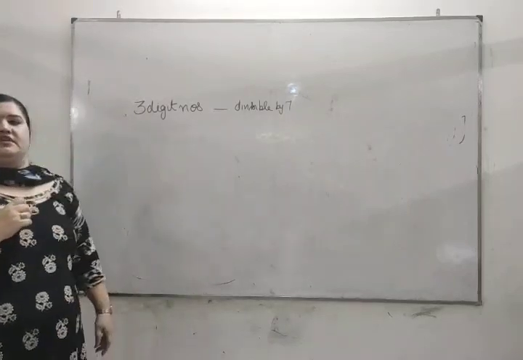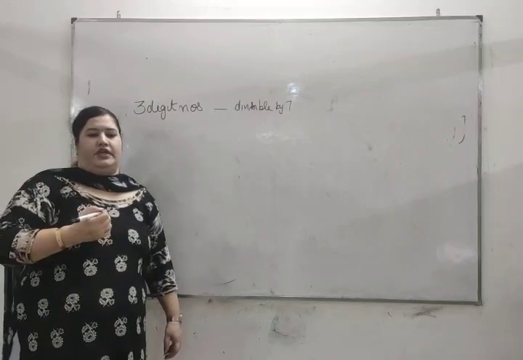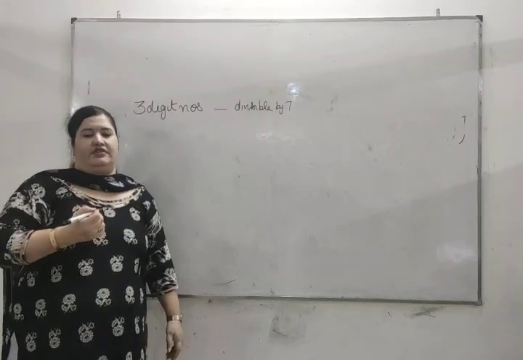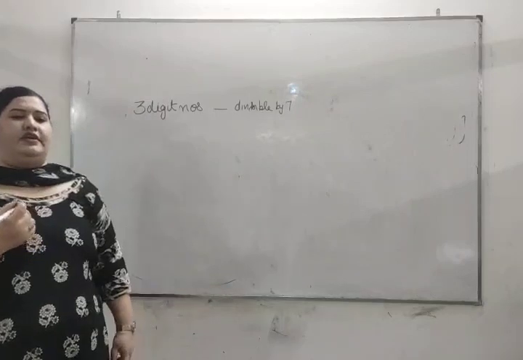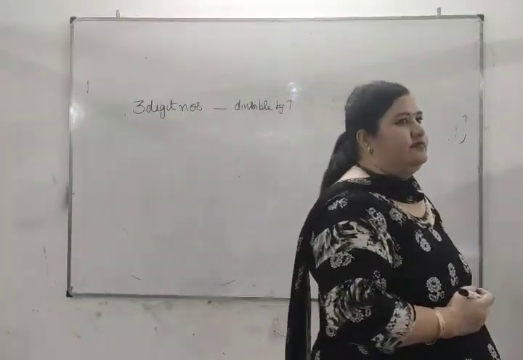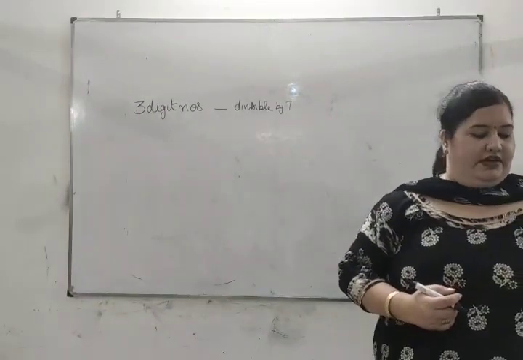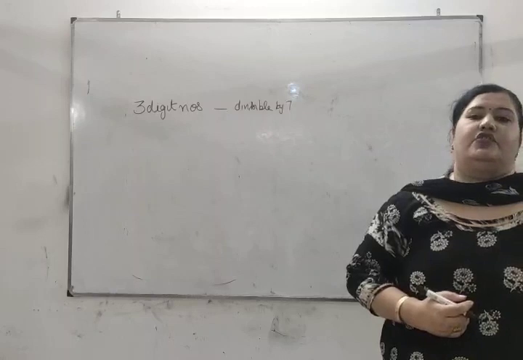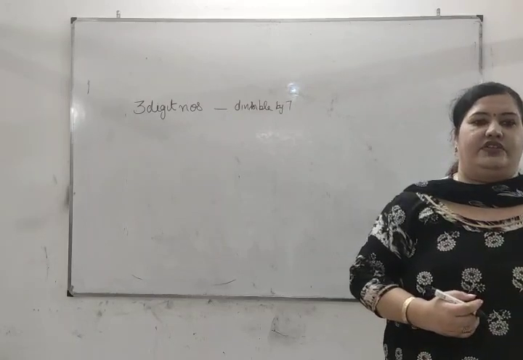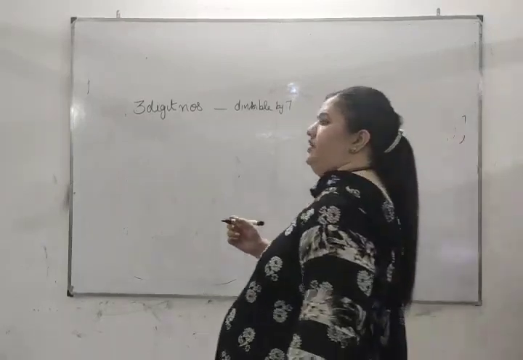Least 3-digit number is 100. Is it divisible? No. Then 101? No. 102? No. 103? No. Then 104? No. 105? Yes. So the first 3-digit number which is divisible by 7 is 105.